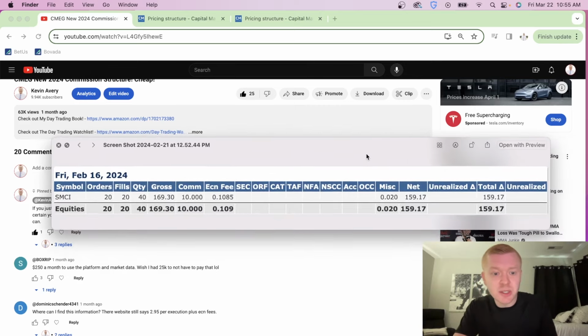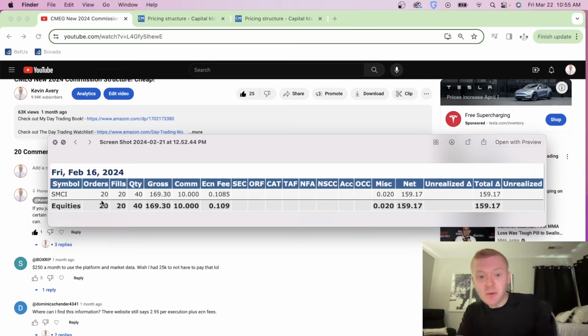Here's another trade I took, and this was SMCI. I was just scalping this, trading a few shares at that time. It wasn't many at all, but I had the 50 cent minimum fee. So here's an example of that. 50 cent minimum no matter how many shares you have out there. And I had 20 orders. 20 times 0.50 is $10 in commissions, and the ECN fees were nearly non-existent here.